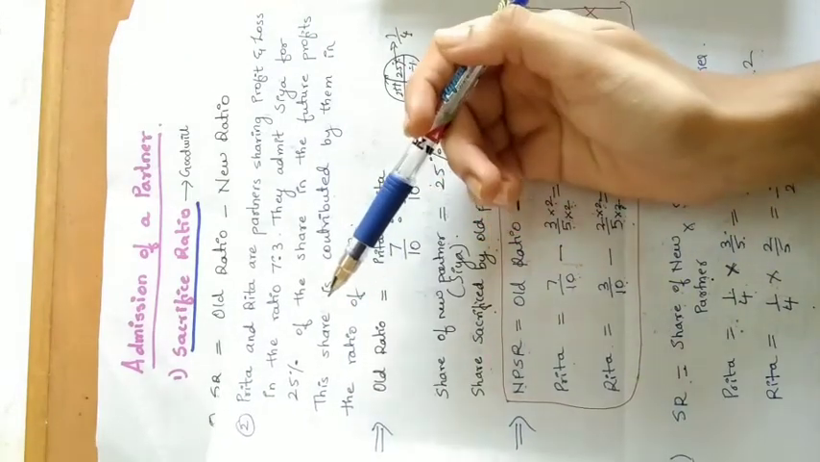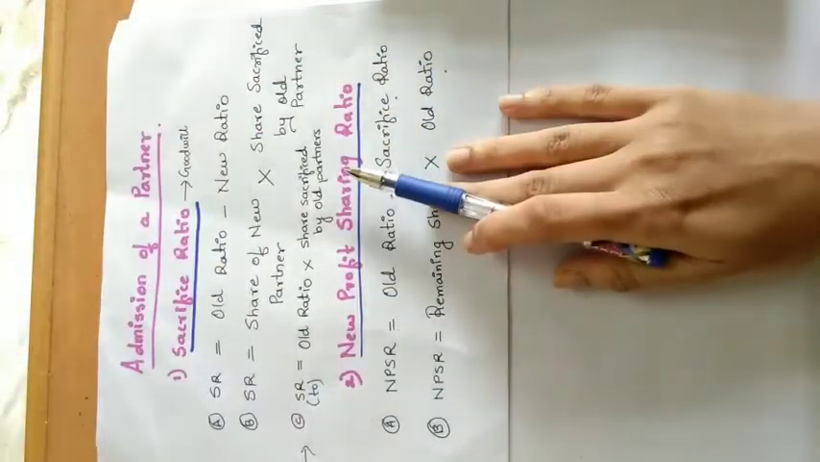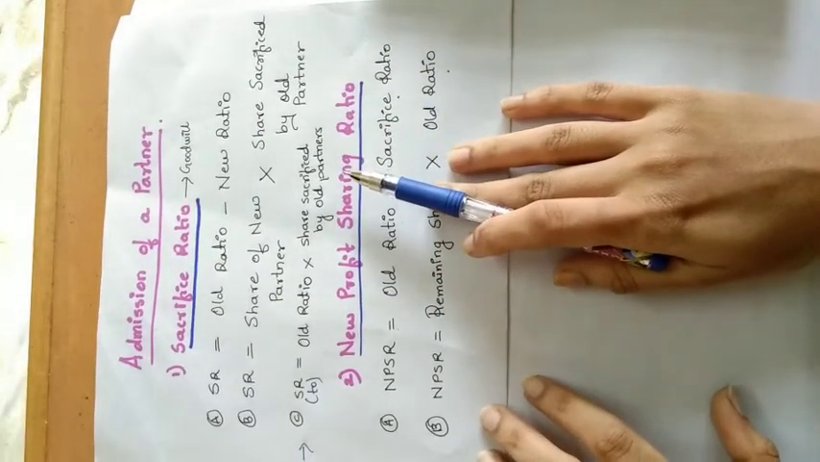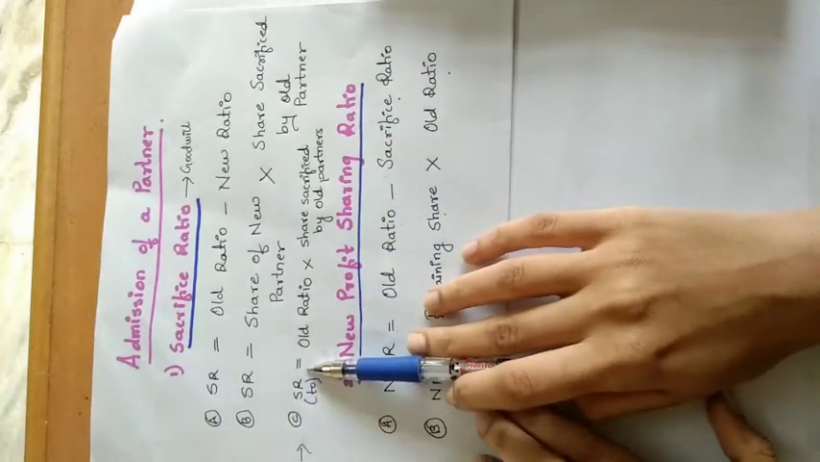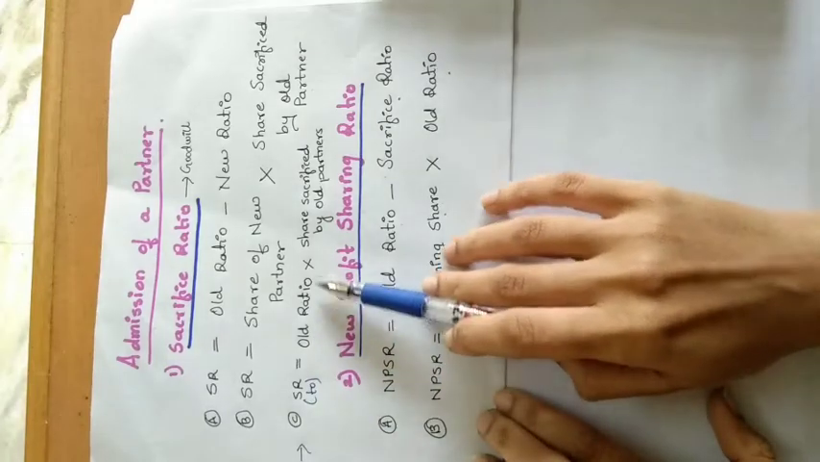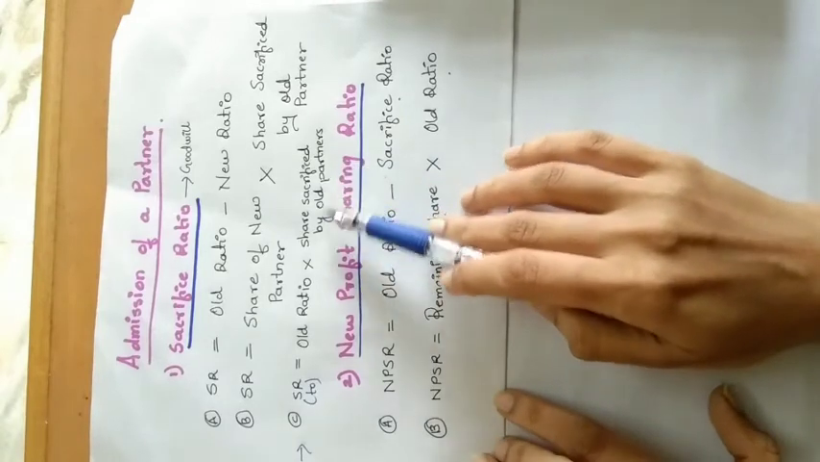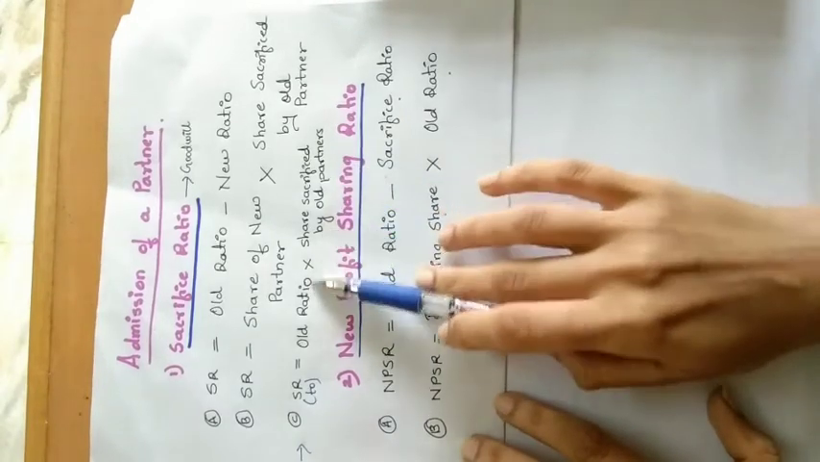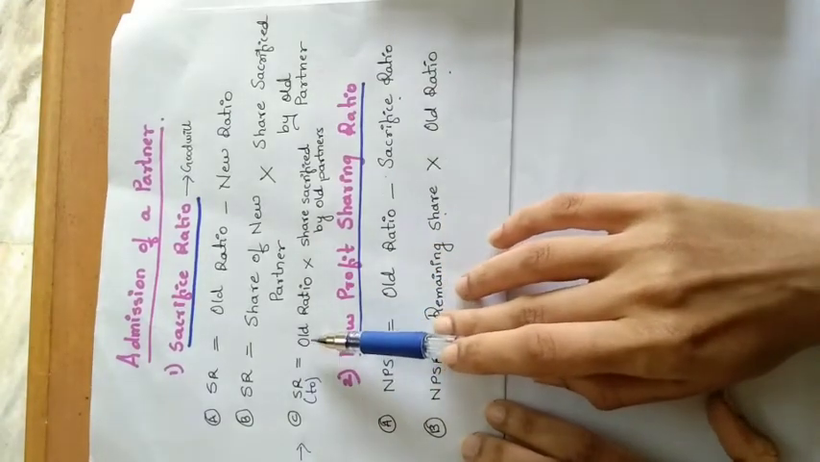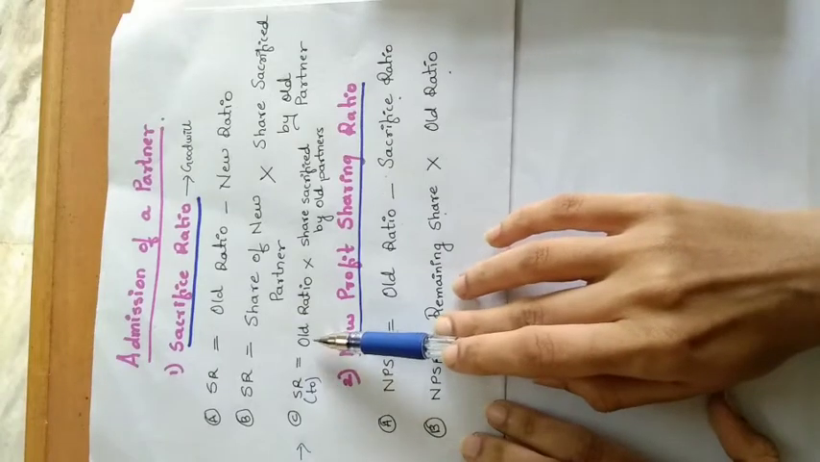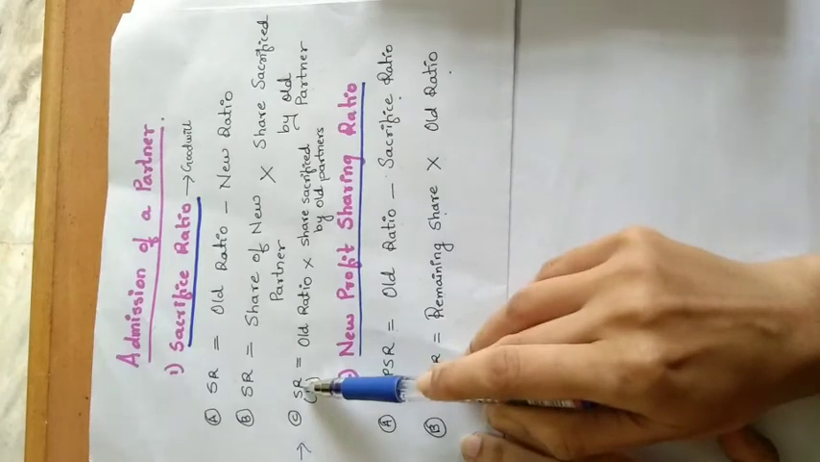If you have not gone through that video, then please watch the first video and then watch this current video. In this video, I have added one new ratio. Sacrifice ratio is equal to old ratio multiplied by share sacrificed by old partner. I will tell you when to apply this ratio. I am just informing you that I have added this new ratio of sacrifice ratio, which was not added in the first video.